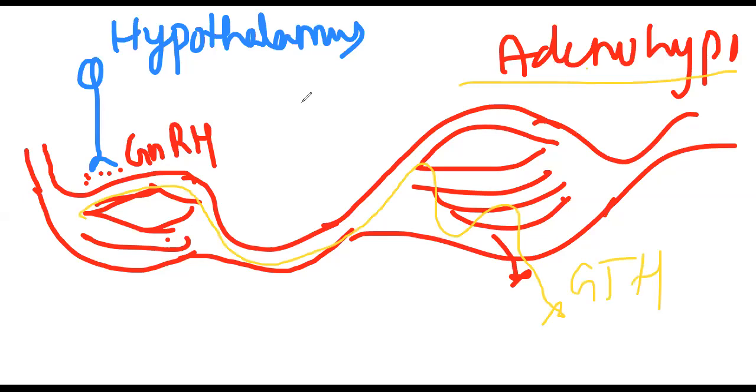What are they? GTH. GTH means two hormones we have, FSH and LH. Okay. So this is the stimulus secretion. We continue. FSH and LH, what they do, we can understand when we move forward. So this is the complete scenario.